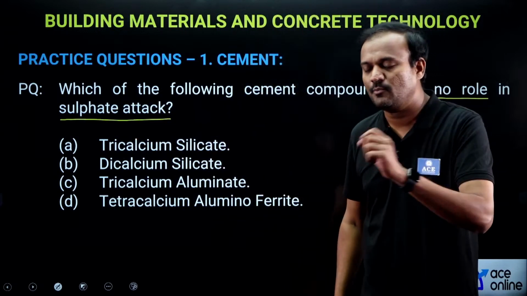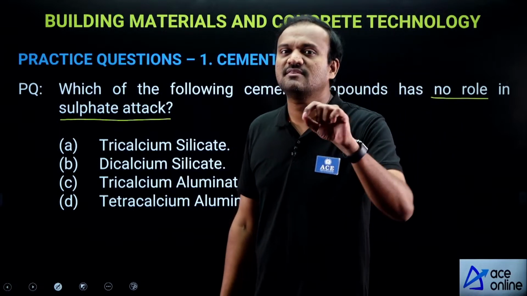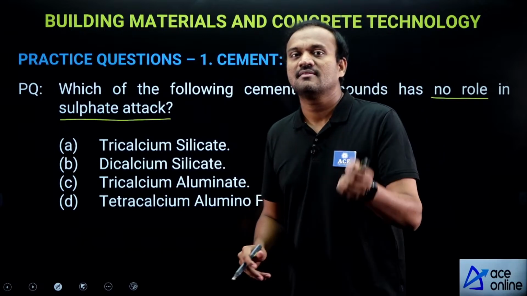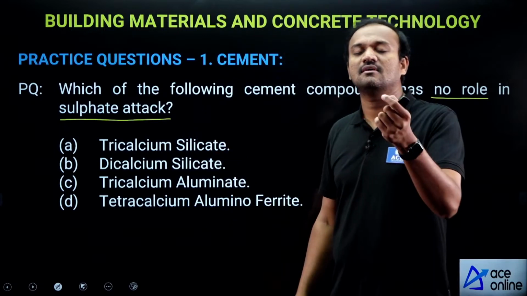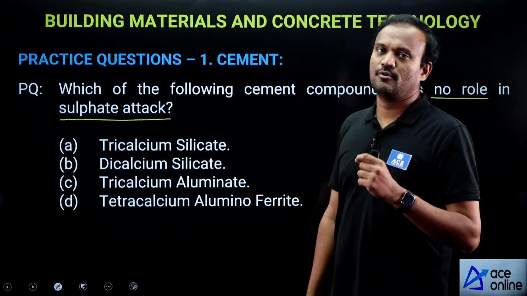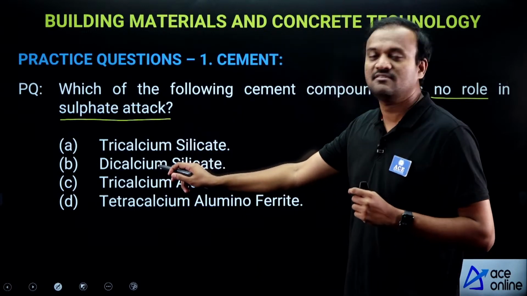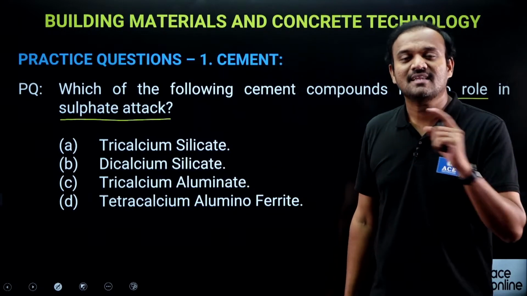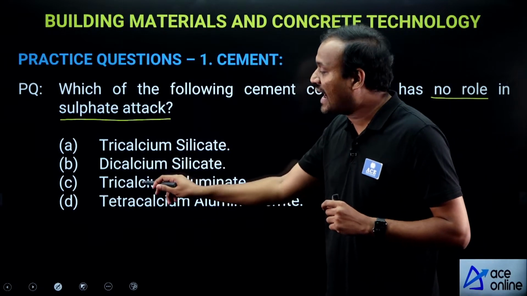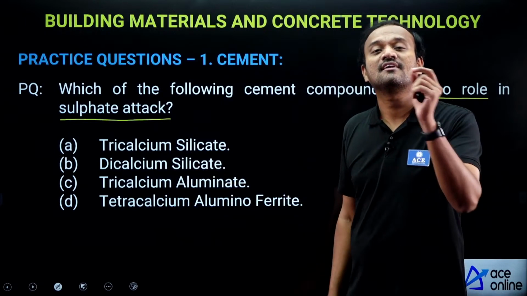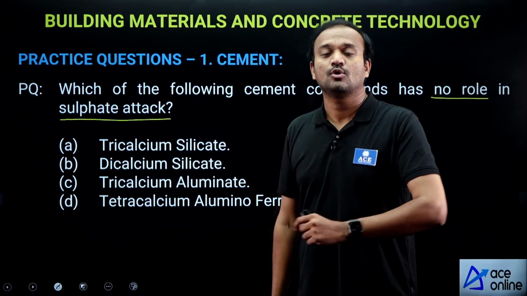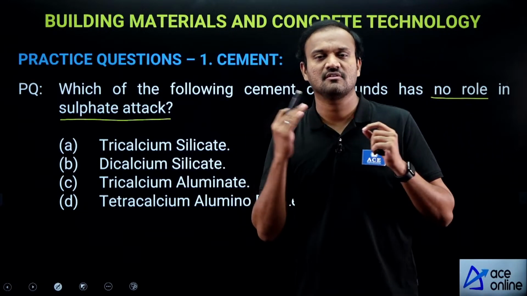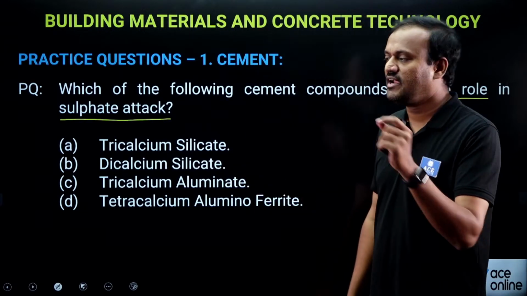I will repeat this one more time. Sulfates present in cement or absorbed from soil react with calcium hydroxide produced by the hydration of C3S and C2S to form calcium sulfate. That calcium sulfate further reacts with the hydrated compound of tricalcium aluminate to cause expansion and deterioration in concrete. The whole process or phenomenon is called sulfate attack.